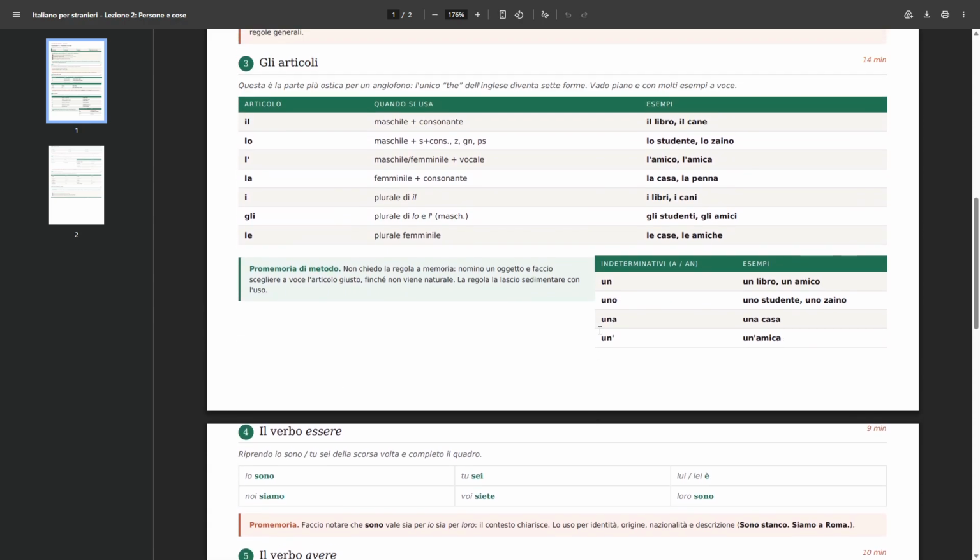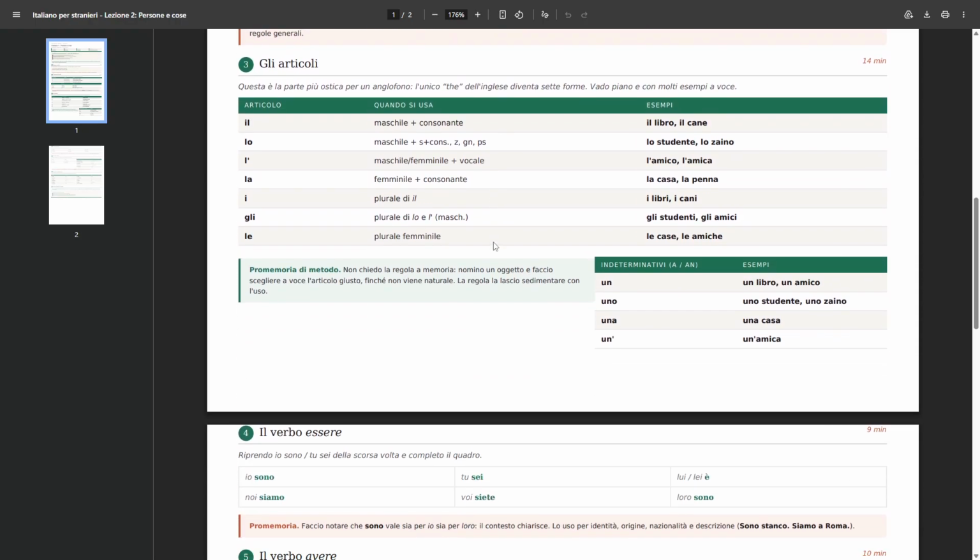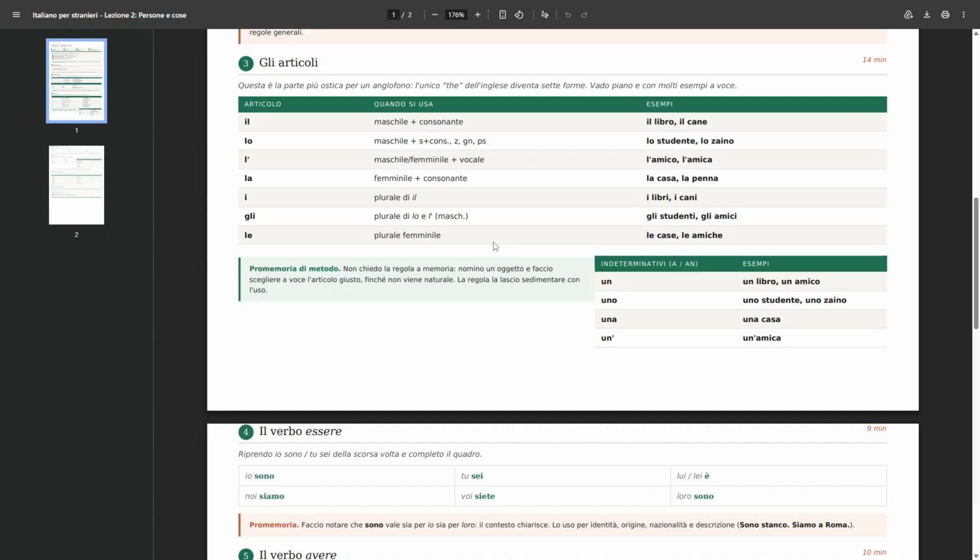Okay, the article we have said does need to go according to the gender and number of the noun. And we have many articles in Italian. We don't just have "the". So we could say it's the determined article. In Italian, articolo determinativo. And these are all the determined articles, determinative, however you want to call them.